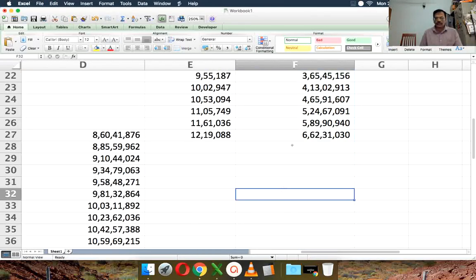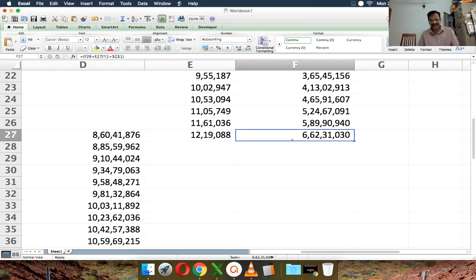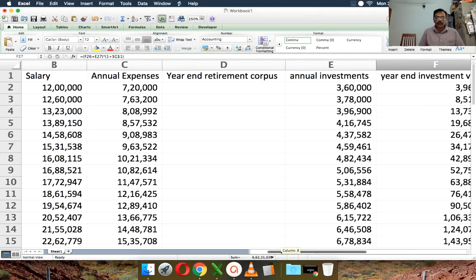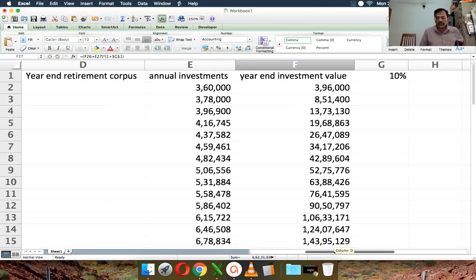Oops, it falls short by a little less than 2 crores. That means that we will have to either invest more, aim for a higher portfolio return, or reduce expenses. This is the typical problem. There are many things you can do here. You can increase returns. Increasing return is a bit dangerous, but we will try that.